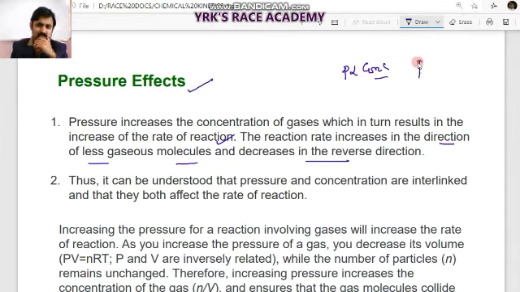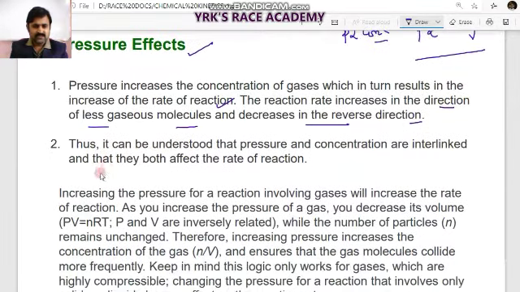If you observe here, P is proportional to concentration, which is n proportional to 1/V. Pressure and volume are inversely proportional to each other. If you observe this carefully, you will understand it. The rate of reaction increases in the direction of fewer gas molecules and decreases in the reverse direction. That can be understood using this relation. Thus, pressure and concentration are interlinked and they both affect the rate of reaction.